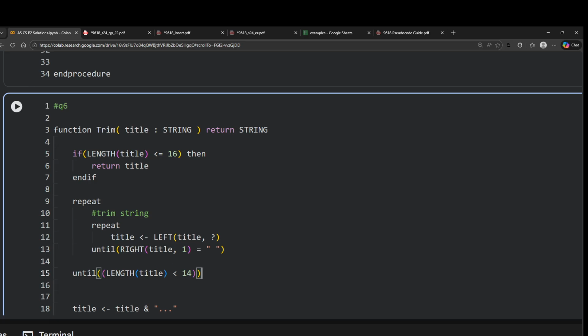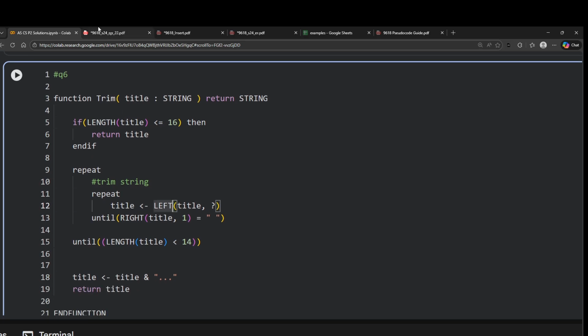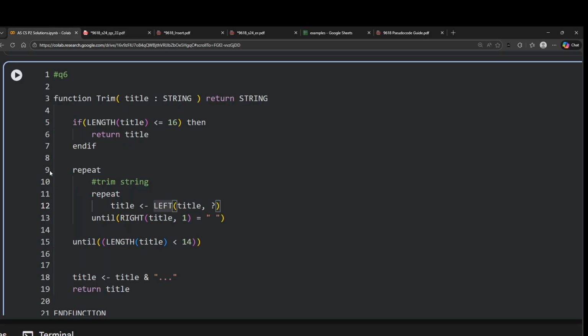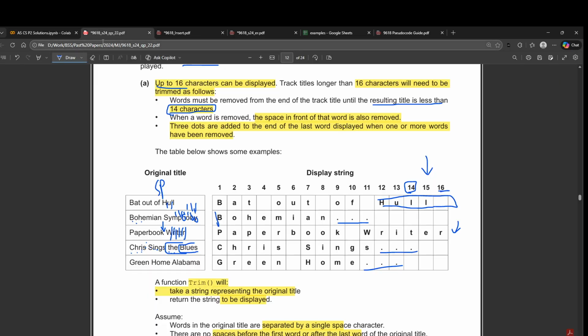Sir, but won't the title then also contain the space at the end when we're counting the length? The space at the end will also be counted. Which space are you talking about? In the loop, you have written that length of the title is less than 14, but the space on the right side will also be counted in that. Space on the right side. One second, let me see.